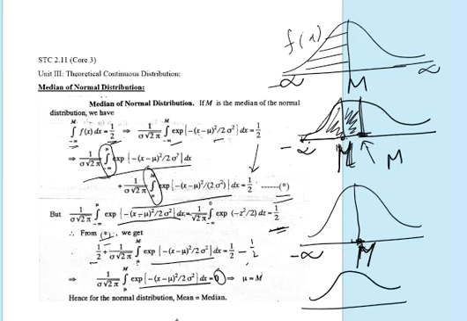That means mu and m is the same point, because integrating is finding out the area only. If we take the area from minus infinity to some point a, then we must get some area in between minus infinity and a, but here the area is equal to 0. That means mu and m is the same point. That means mu is equal to m. The mean and median for normal distribution is same.